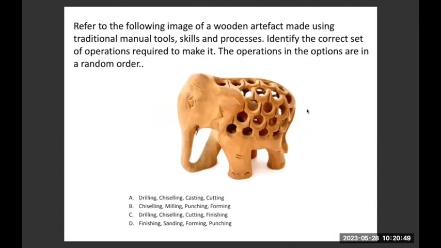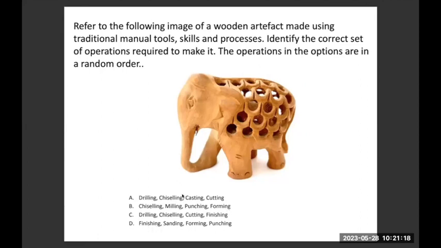This is a question which says, you're given this artifact. It's a wooden artifact. Wood is the material, okay? It's not metal. It is made of wood only. This is made using traditional tools, which are handmade, and skills and processes. You have to identify the correct set of operations required to make this. You're given options here of performing.